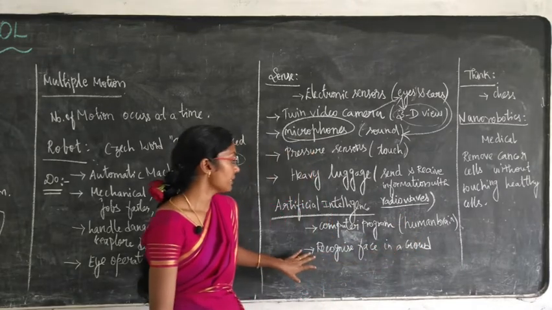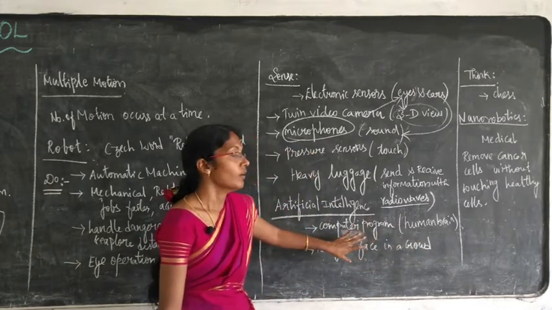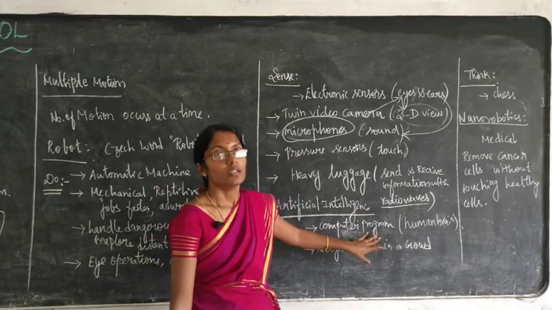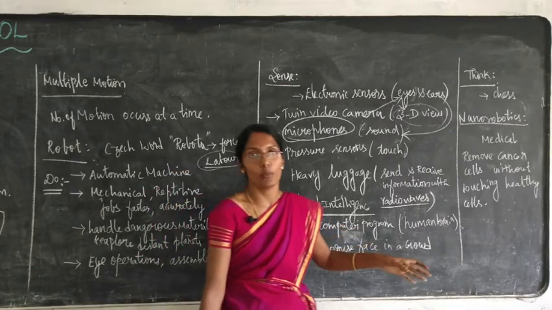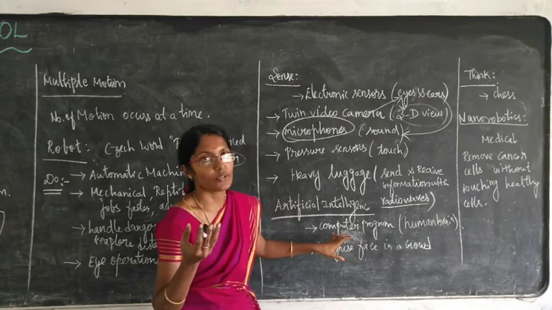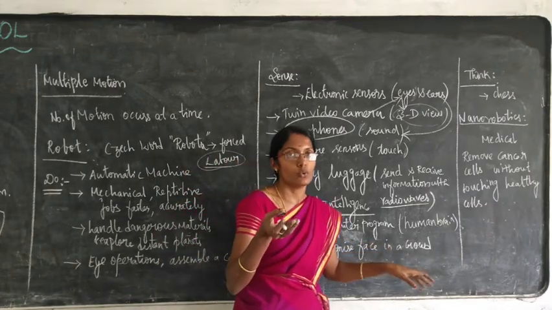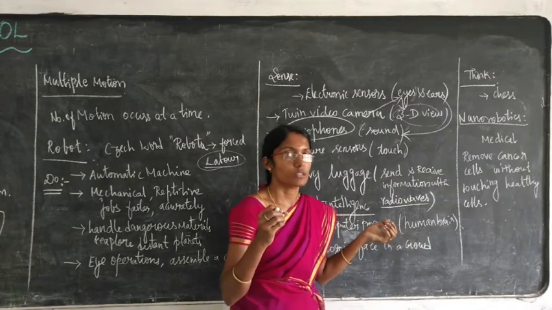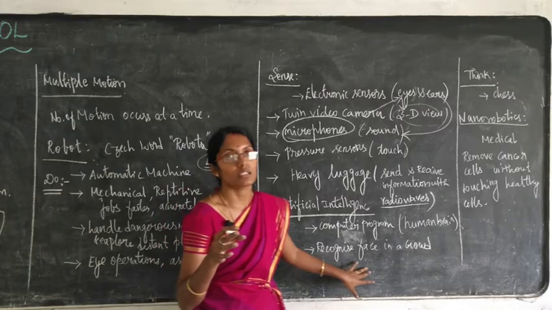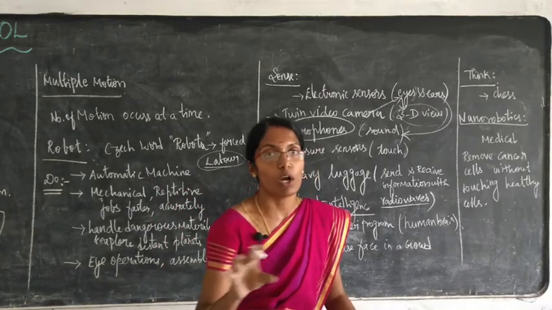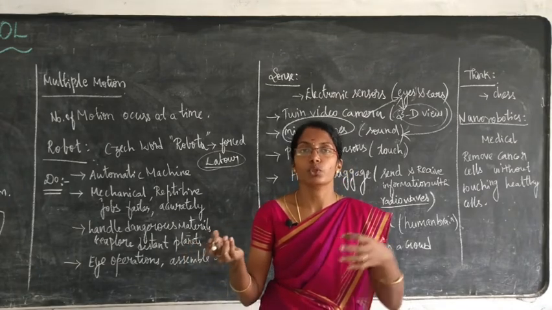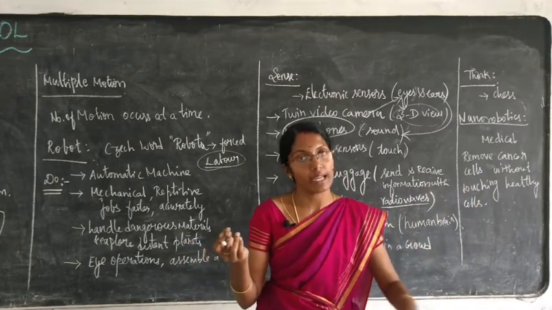Even though the programs are done, some drawbacks are there in robots, in the thinking capacity and so on. Still, they are working on improving the robots. Nowadays there is a robot for recognizing faces in a crowd. If we instruct robots to find and catch someone, they can catch them.